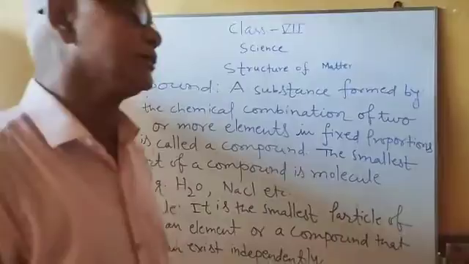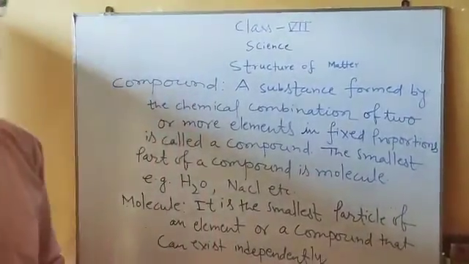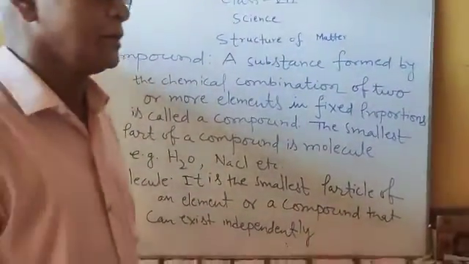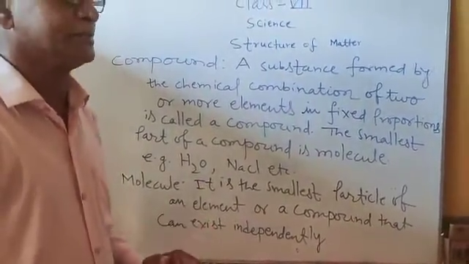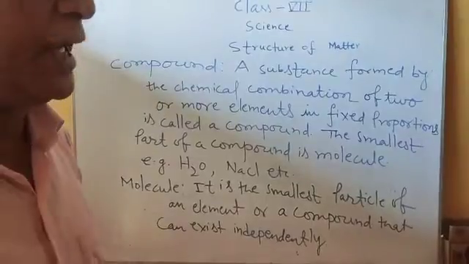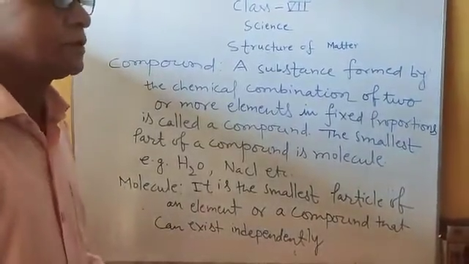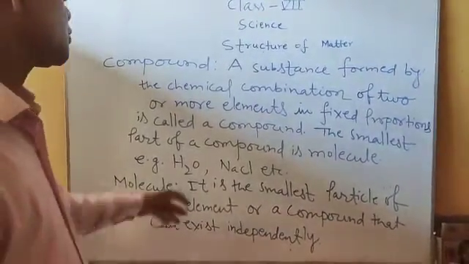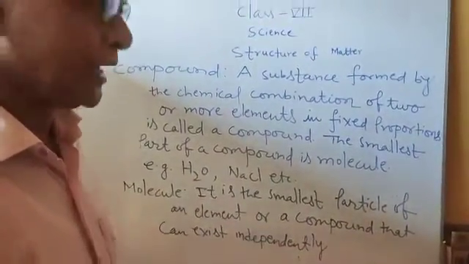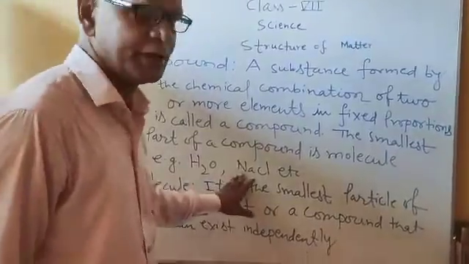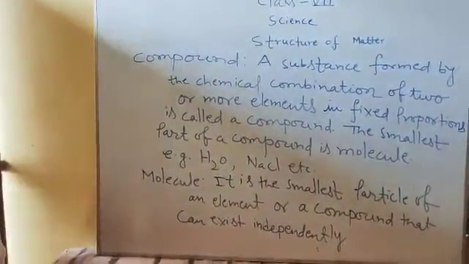The ratio of hydrogen and oxygen is 1:8. One part of hydrogen always combines with 8 parts of oxygen and makes water. The formula of water is H2O. The formula of sodium chloride, a compound, is NaCl.